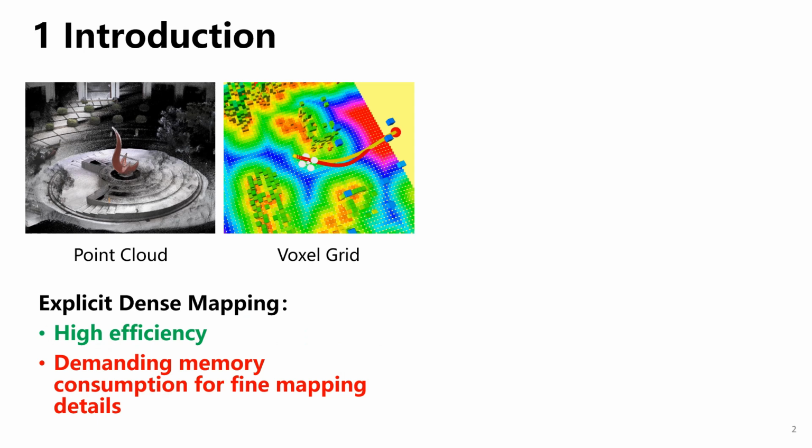Large-scale dense mapping is essential to various autonomous robotics tasks. The explicit dense mapping such as point cloud and voxel grids have been the mainstream for a long time. Its high efficiency makes it well applied in various robotics tasks, while their demanding memory consumption for fine details makes it hard to trade off between efficiency and accuracy for surface reconstruction, especially for large-scale scenes.